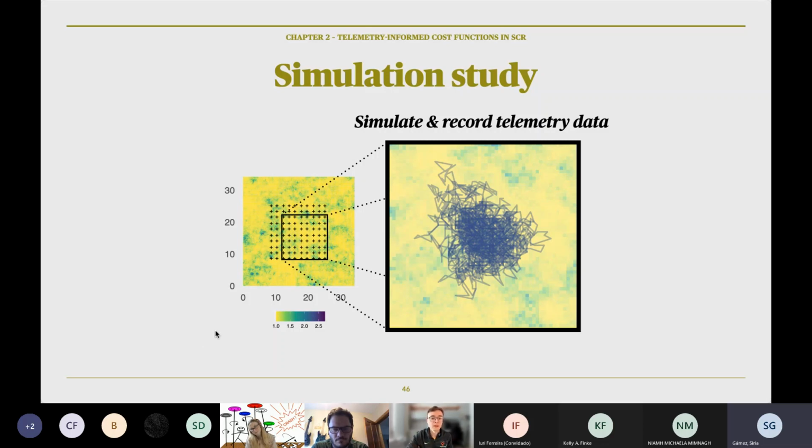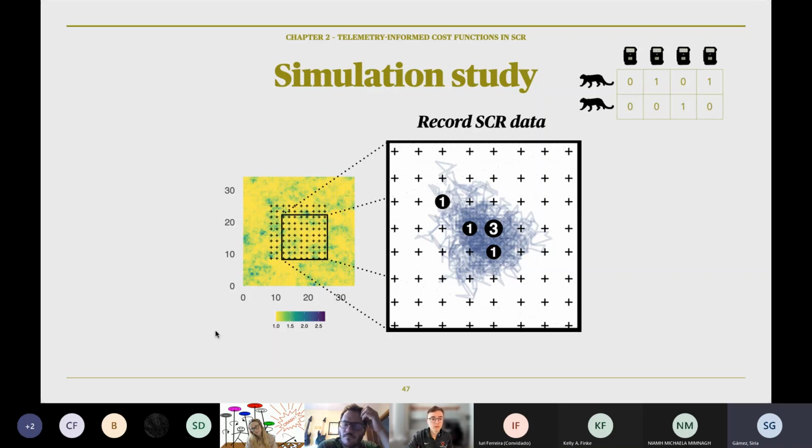We can collect these same data in our camera traps so that every time the track overlaps with a camera trap, we record that as a detection at some standard probability. So the dark circles are where the animal is detected, and that inset number shows the number of captures on that trap. And now we have SCR data, which is what you can see in the top right corner there.